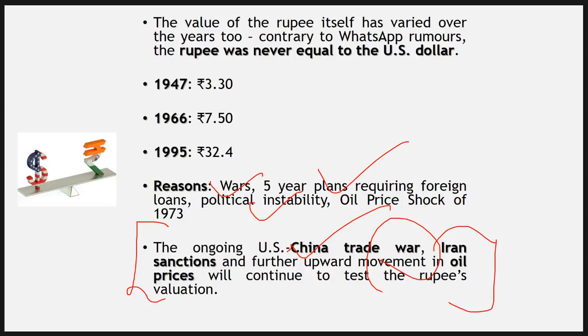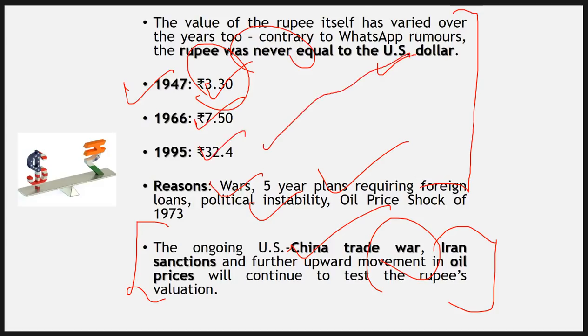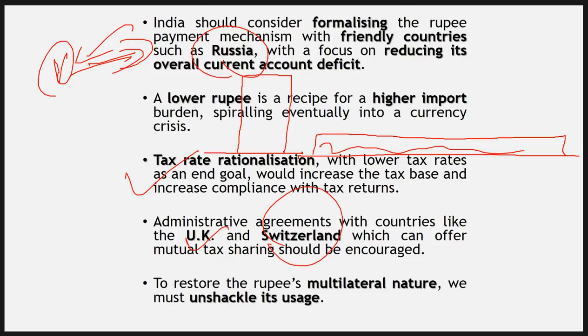And I'm sure we have all received this viral WhatsApp message that the rupee was once upon a time equal in value to the US dollar. That's not right. Back in 1947 as well, to purchase $1 we used to give 3.30 rupees, and it is 66 now. Gradually it started going up and up, and at present it's somewhere around 72, isn't it? So that's everything as far as articles are concerned.